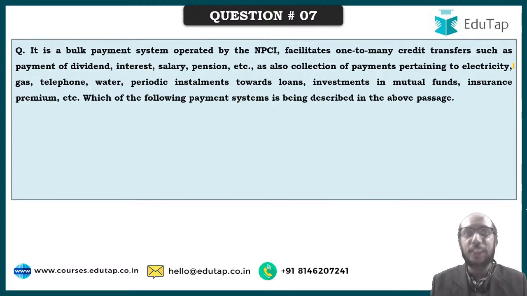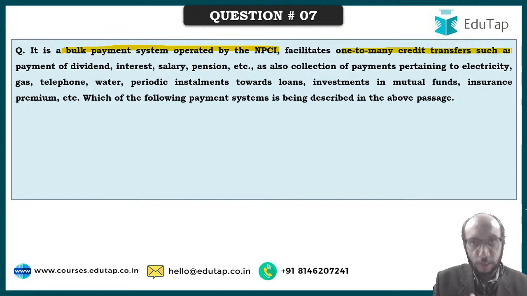Moving ahead to the next question. Now, rather than showing the answer to you, I want you to read this question and give me the answer. Please read the question. It is a bulk payment system which is operated by NPCI, right? And it facilitates one-to-many credit transfer. Through this system, we are able to ensure one-to-many credit transfer.